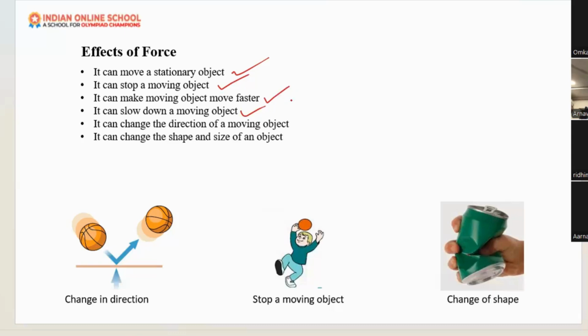When a car is moving in a straight line, we apply force to change the direction to the left or right. So it can change the direction of an object, and it can change the shape and size of an object. For example, in your home, your mummy makes roti. With that flour, she makes dough by beating and beating. So it can change the shape also. For that also, we need to apply some force. So force can change the shape and size of an object. Yes, these are the effects of force.